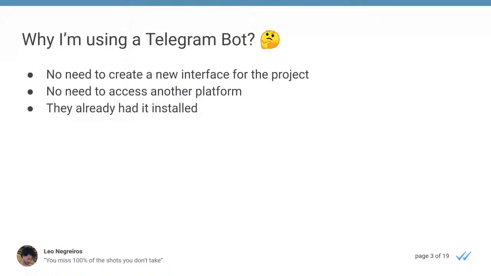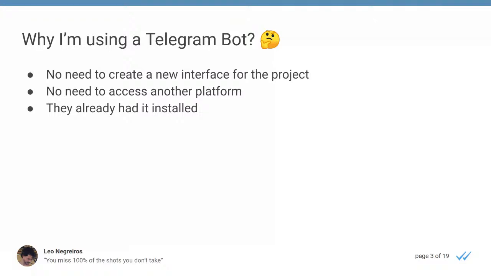So I had to take an approach that will take advantage of something that's already on their phones. So I will not have to create another interface. They will not have to access another platform, because we already have a group chat. We already speak every day on the group chat, so we don't have to worry about installing yet another app or to access yet another site. So the Telegram bot for me was the wisest choice and the most practical one.